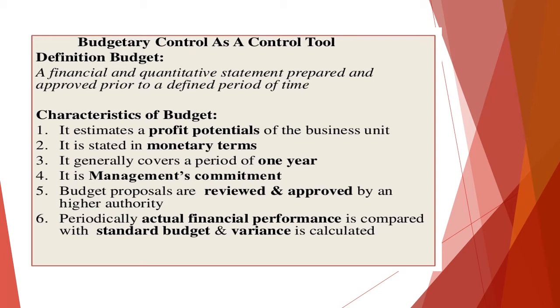So preparing a budget is not a one-person task, because it should be approved. And if there are any changes, as you know, it is based on the master plan, so it could even be reviewed. It also gives the financial performance, that is, what is the actual performance and what is the standard budget fixed. Whatever the difference is called a variance, so that variance is calculated.